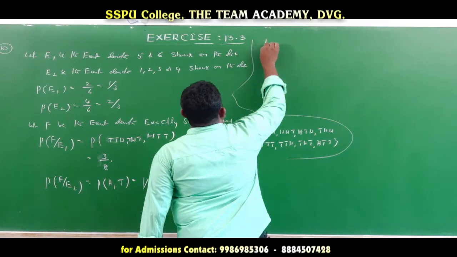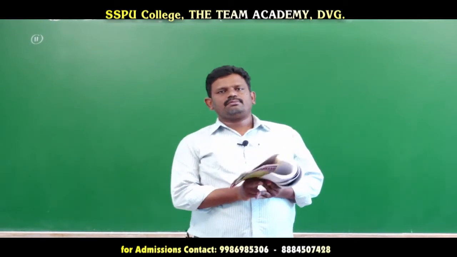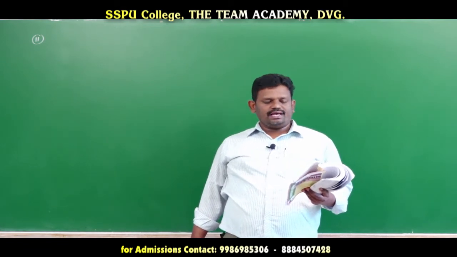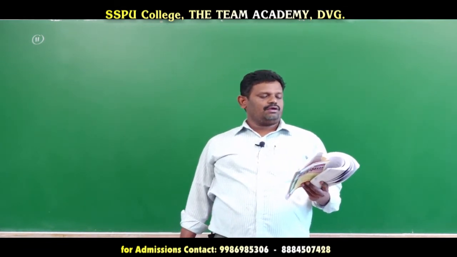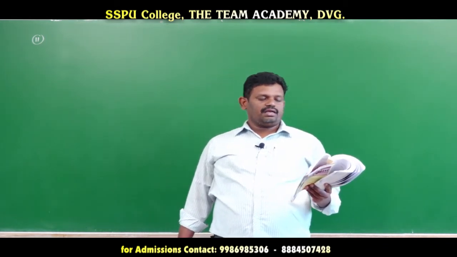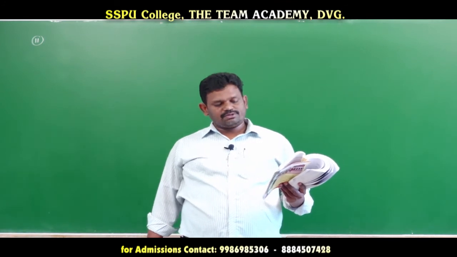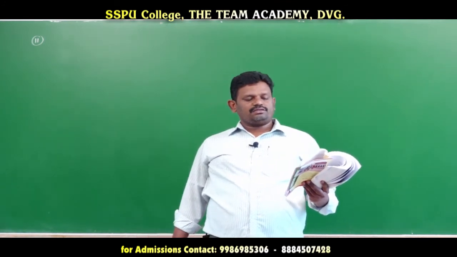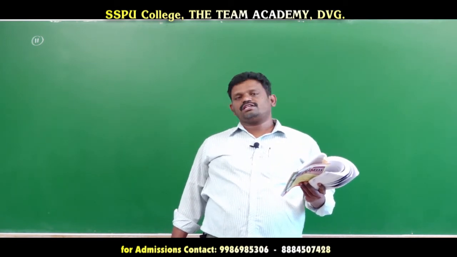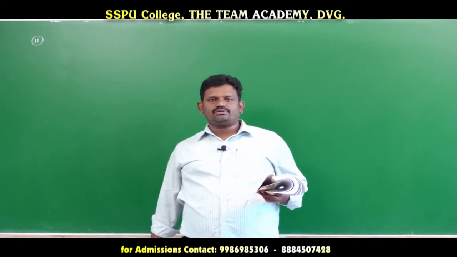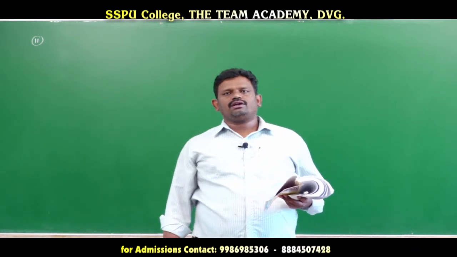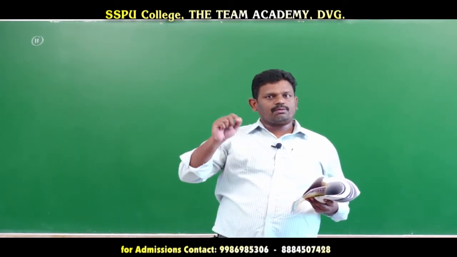Good morning students. In the Bayes theorem concept, exercise 13.3, 11th question. A manufacturer has 3 machine operators A, B, C. The first operator A produces 1% defective items, whereas the other 2 operators B and C produce 5% and 7% defective items respectively. I already explained this type of question. Here there are 3 types of machines, and the probability of defective items is given for each.